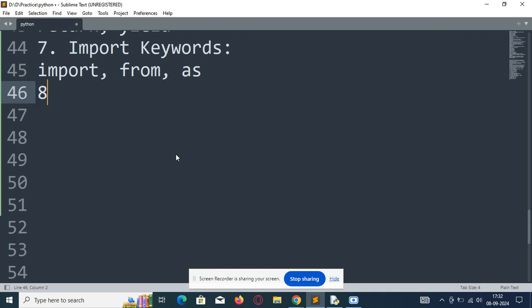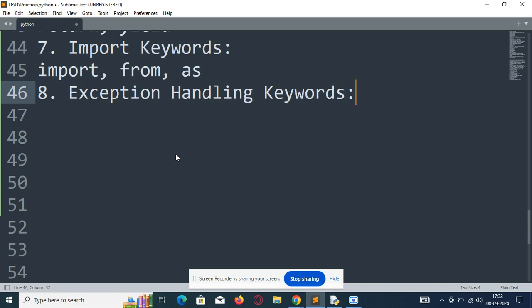Next we will see exception handling keywords. In exception handling we have try, except, raise, finally, else, and assert. Else we have already discussed.